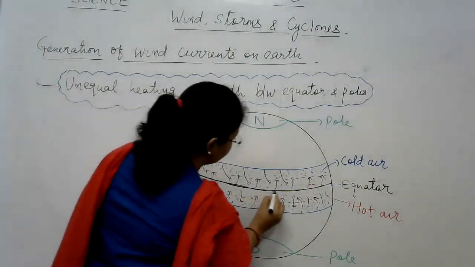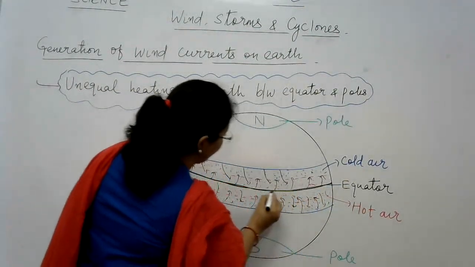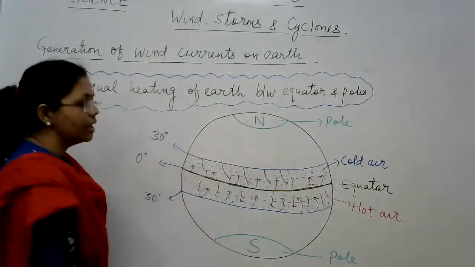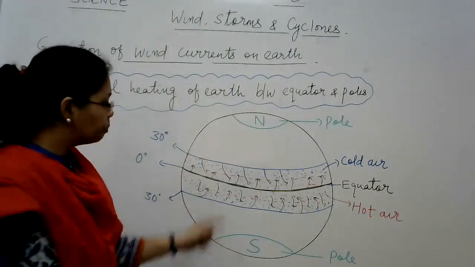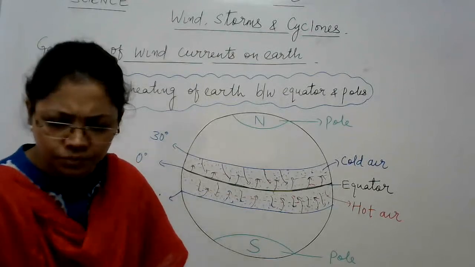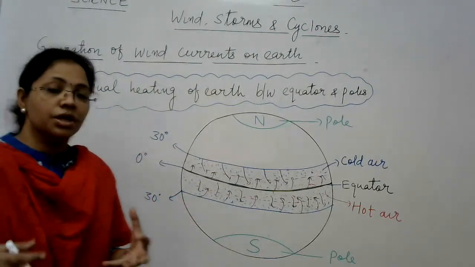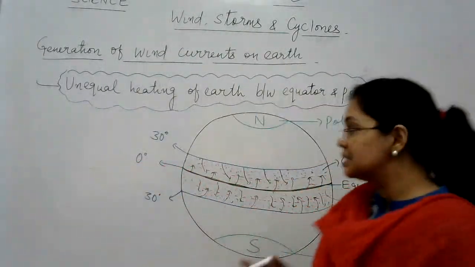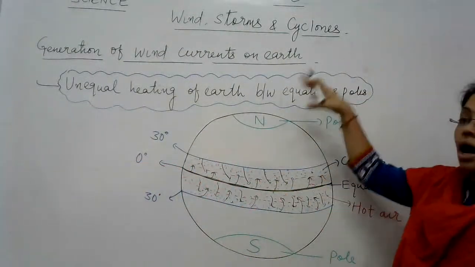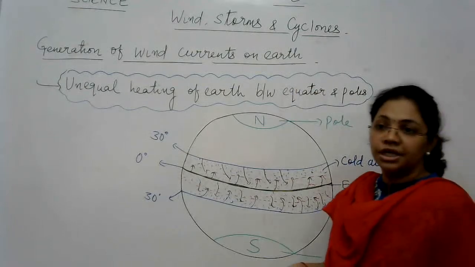So this line is the equator, which is dividing Earth into equal hemispheres, right? So this is the equator. Now what happens when the sun shines? When the sun shines, it means when the sun rays fall upon the globe.